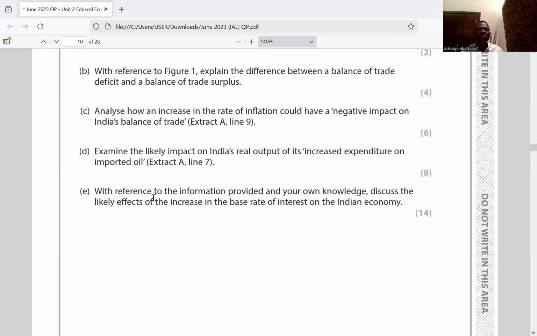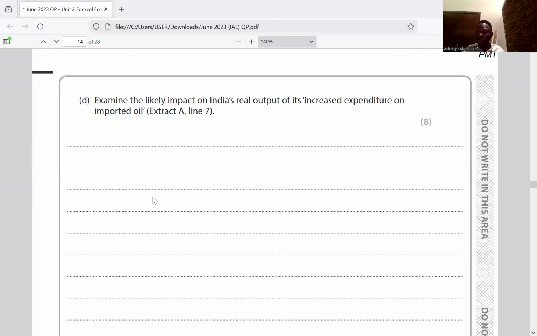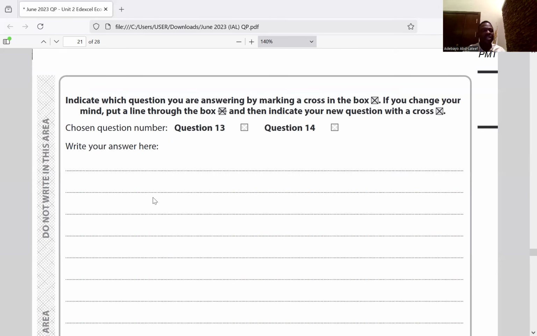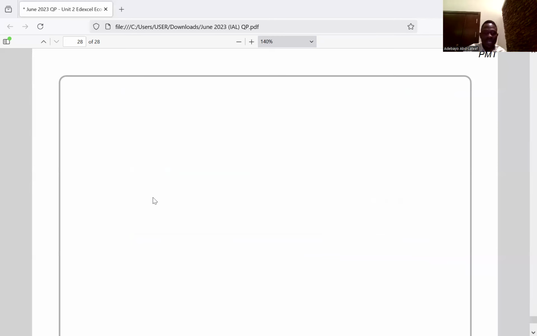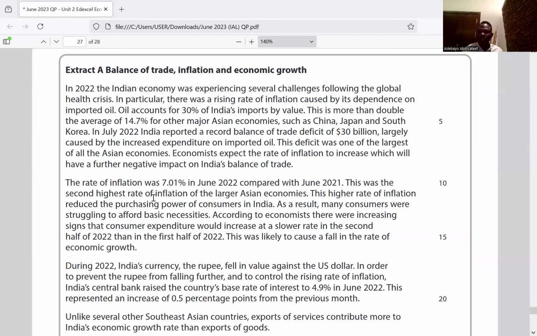Analyze how an increase in the rate of inflation could have a negative impact on India's balance of trade. So let me go to the extract, extract A. Analyze how an increase in the rate of inflation could have a negative impact on India's balance of trade.